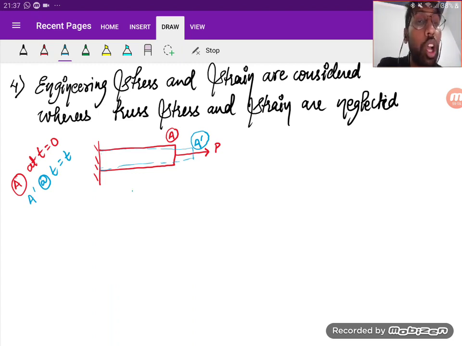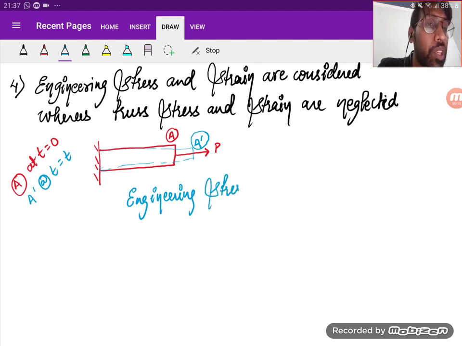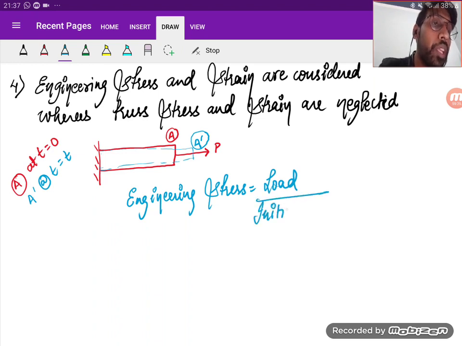Engineering stress is load upon initial area. What is the load? That is P. What is the initial area? That is A, right?